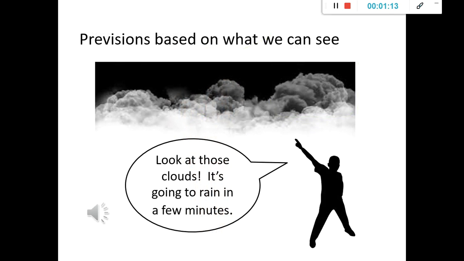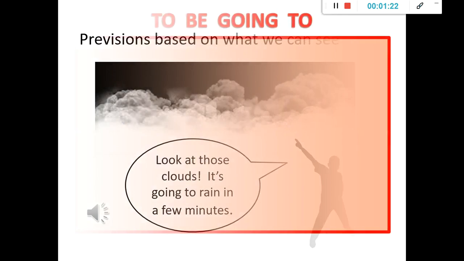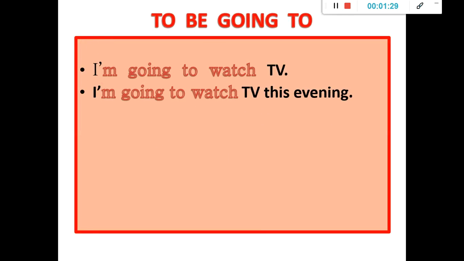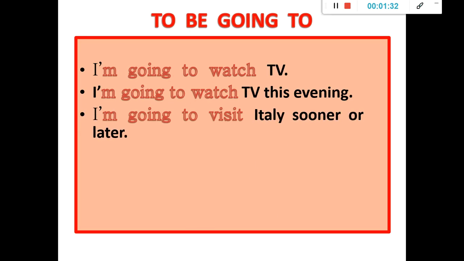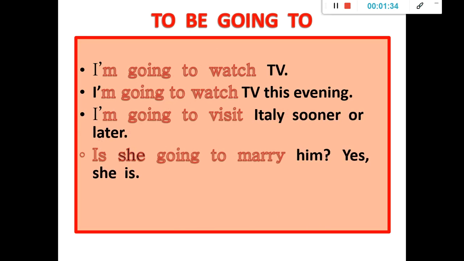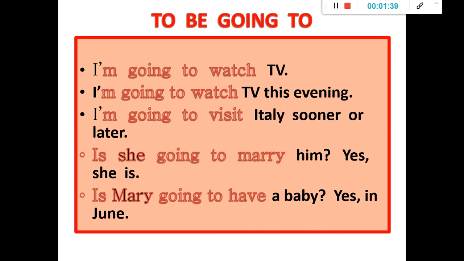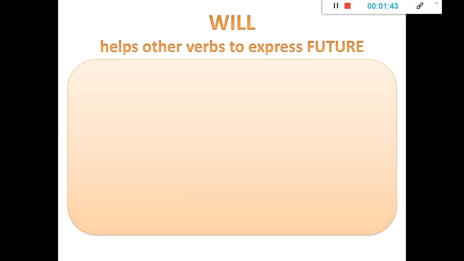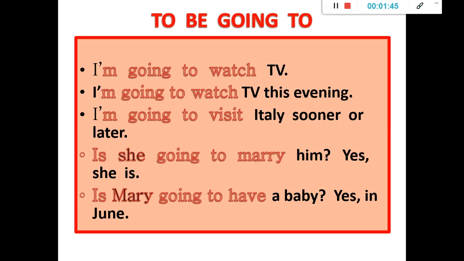And also we use predictions based on what we can see. As I said, we talk about intentions and we talk about predictions, right? Predictions using going to. One more time over here, I'm going to watch TV this evening. I'm going to visit Italy sooner or later. And is she going to marry him? Is Mary going to have a baby? Yes, in June. Right? Those are the two options that we use with going to.